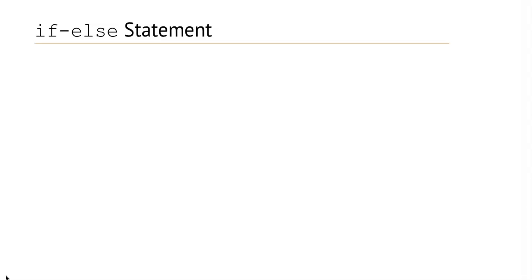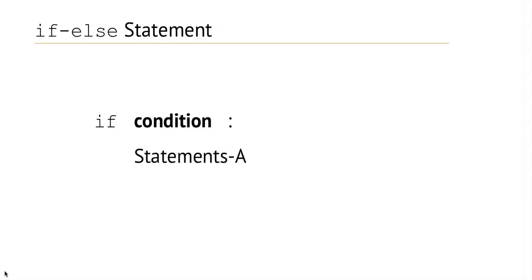Now let's understand if else statement. So the syntax of if else statement is if, then condition, then colon. Following statements A. It can have one statement or more than one statement.